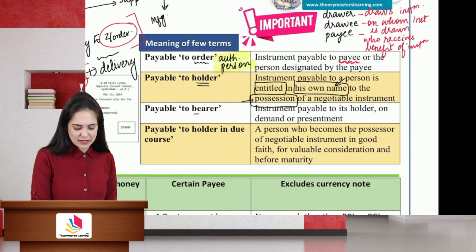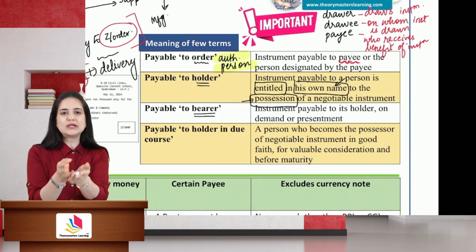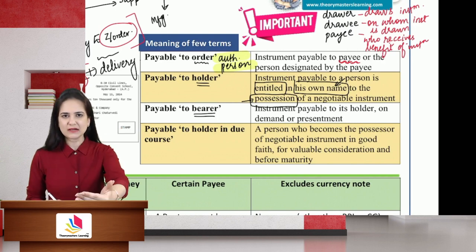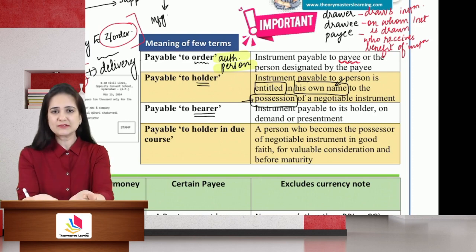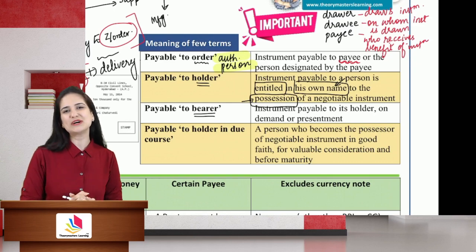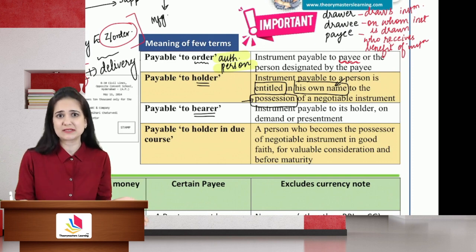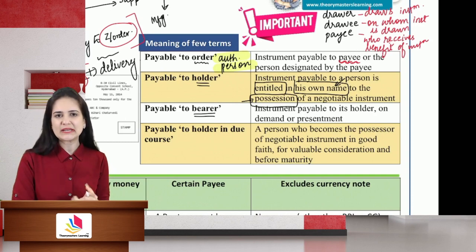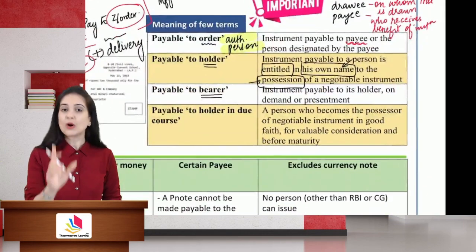What is the meaning of the word bearer? Bearer means the instrument is paid to the holder on demand or presentment. On demand means you go to the bank, show the bearer check, and demand money against that check. You present the instrument and you demand money. You will get the money immediately in case of a bearer check. Bearer check is payable on demand. It means that you don't have grace days. You go to the bank, you show the bearer check, you will receive the money immediately without any grace days. So that is the meaning of the words payable on demand.